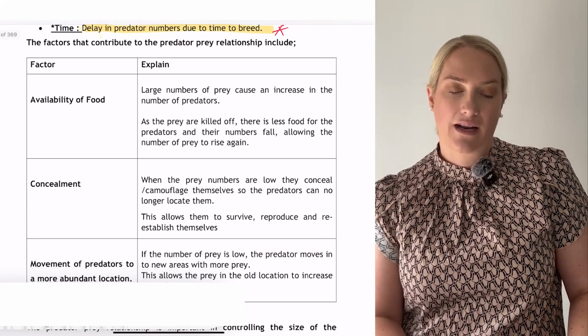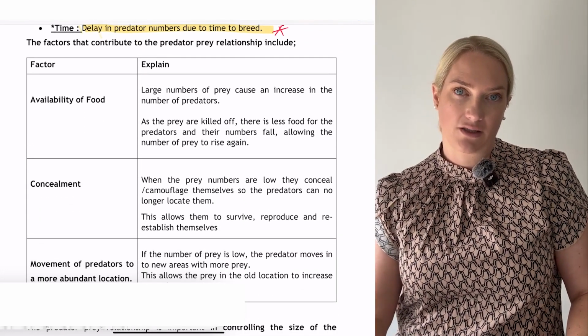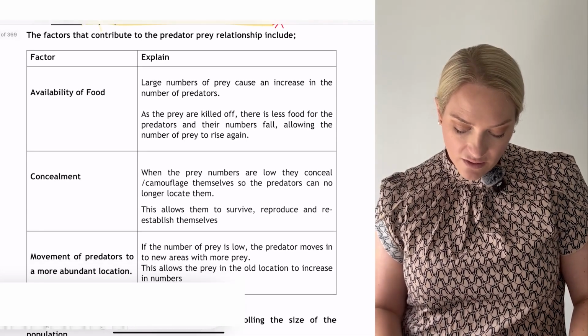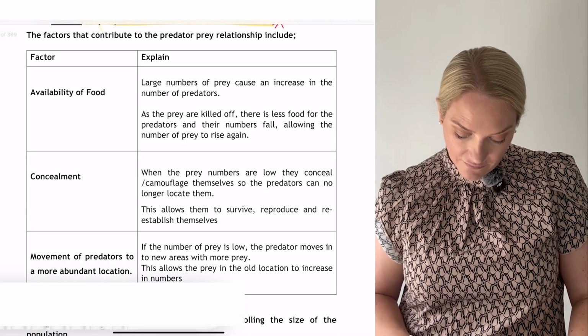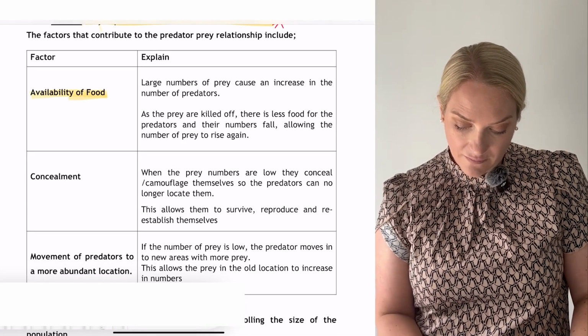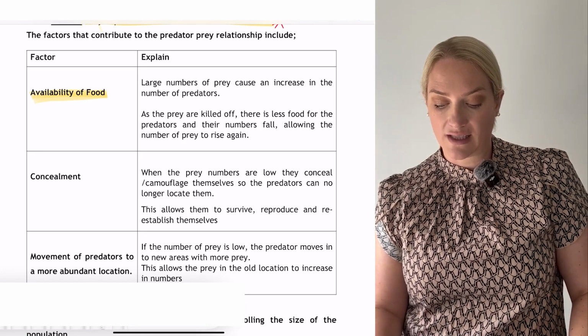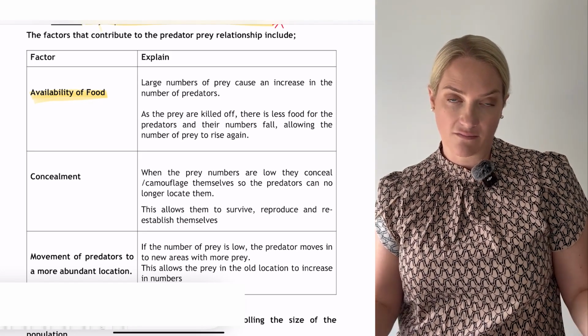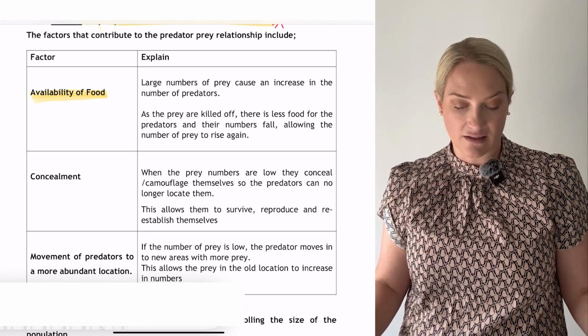Now, we're going to look at factors that can contribute to the predator-prey relationship. So the first one there is availability of food. So how much food is available? Large numbers of prey can cause an increase in the number of predators. So lots of rabbits, there's going to be lots of foxes about because there's lots of food.